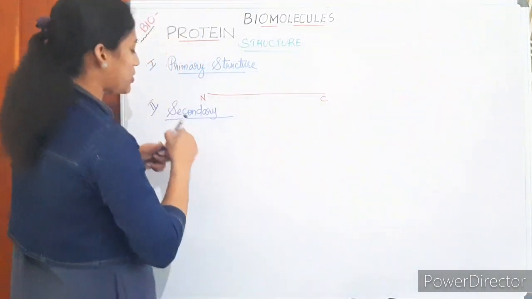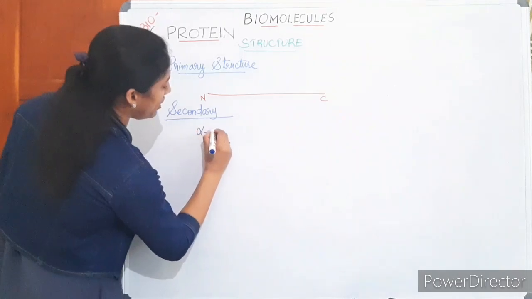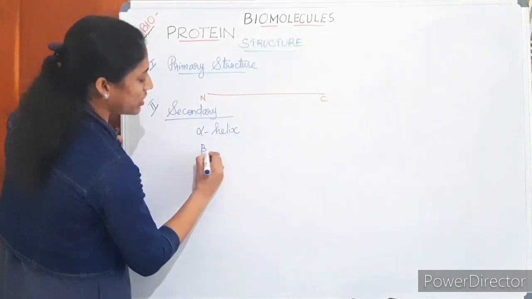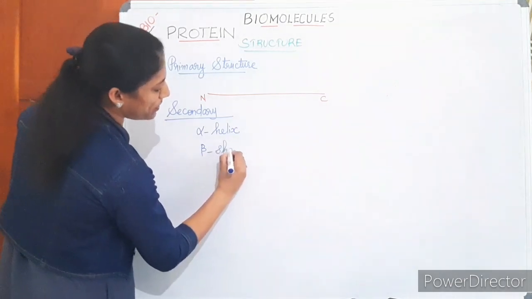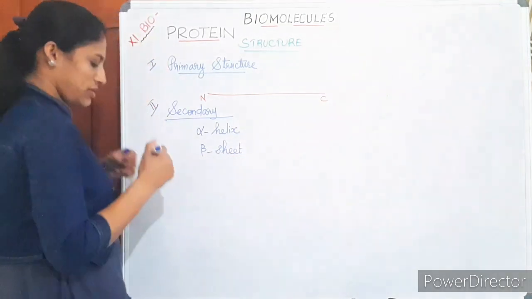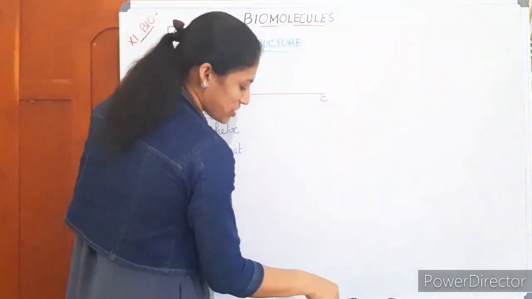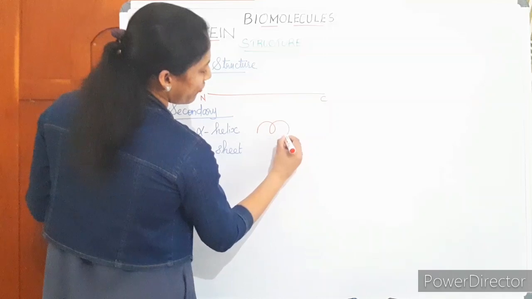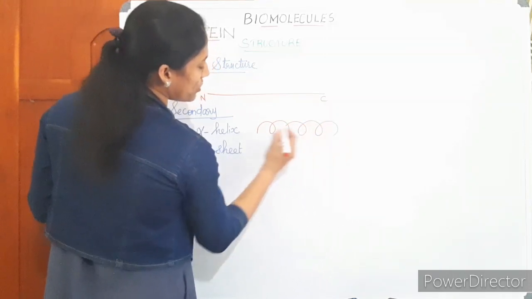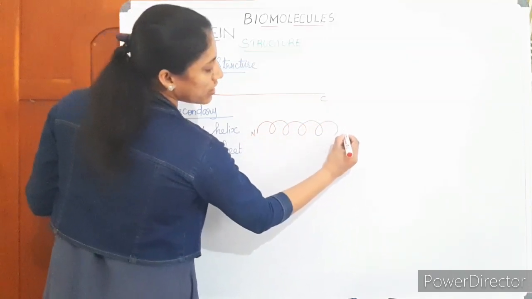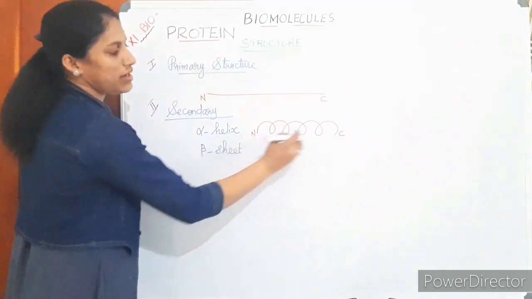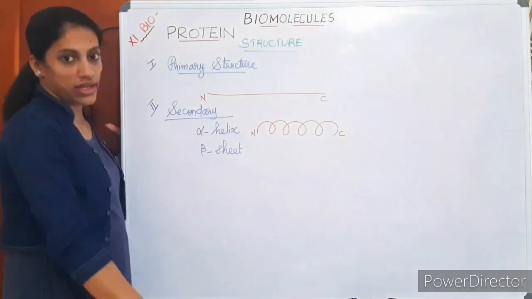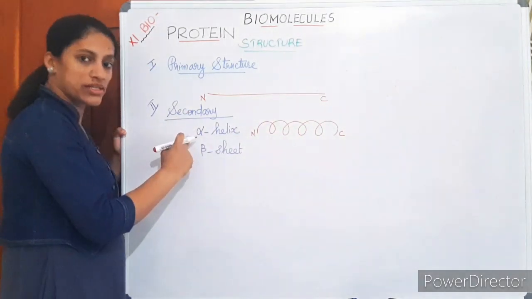Okay, in secondary structure there are two structures proposed. One is alpha helix, the other one is beta sheet, beta pleated sheet. Two structures for protein. One is the alpha helix, which considers protein as a right-handed helix, with an N-terminal and C-terminal end. Because of some folding, it is forming a right-handed helical structure, which is the alpha helix.